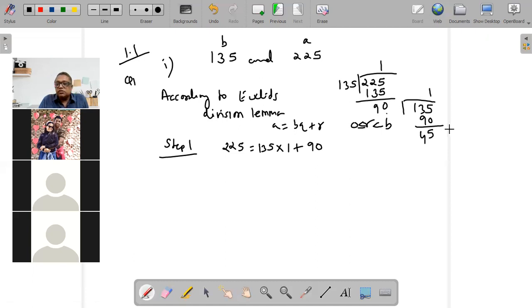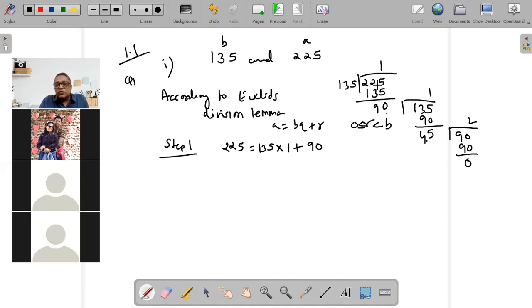90 will become the new dividend. 45 goes how many times in 90? Twice. 45 twos are 90, we get 0, we stop. And the last divisor that we get when the remainder is 0 is your HCF. So 45 will be your answer. HCF of 135 and 225 is 45.